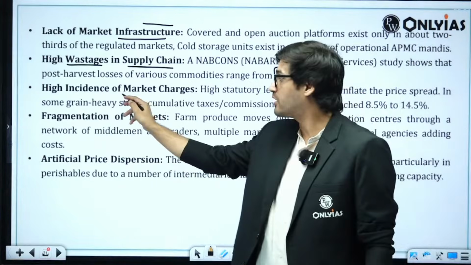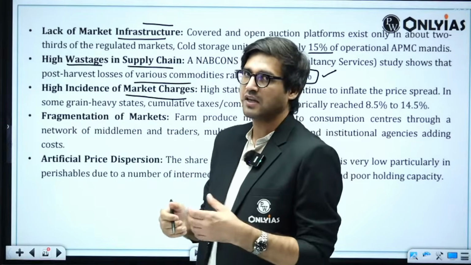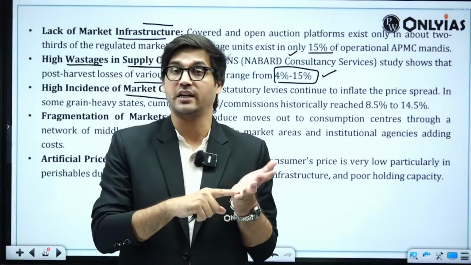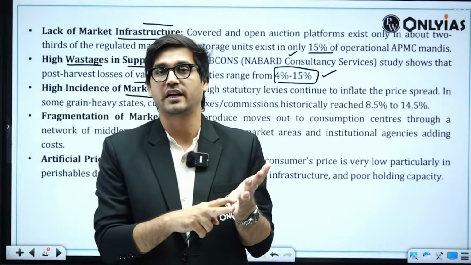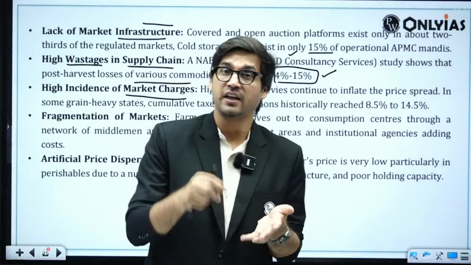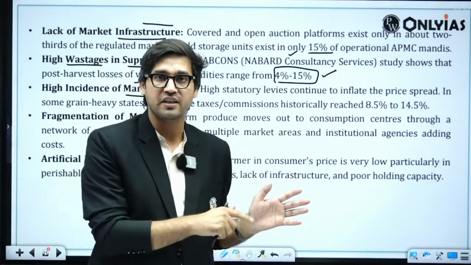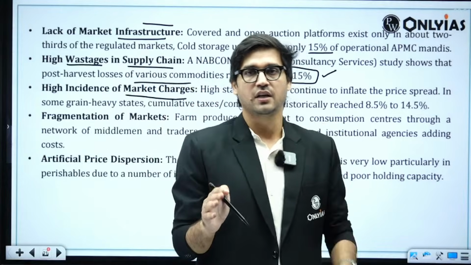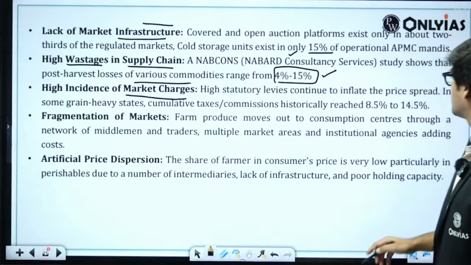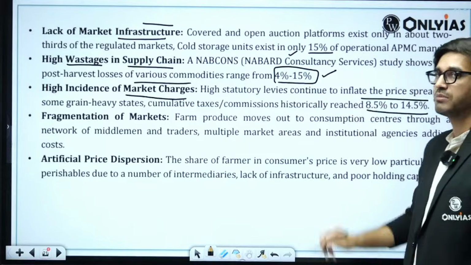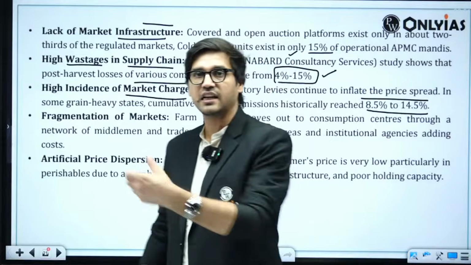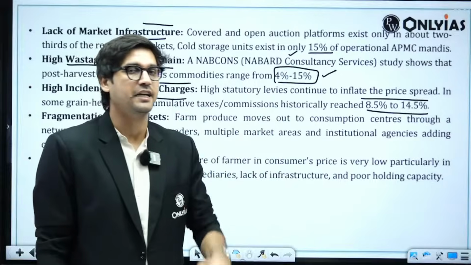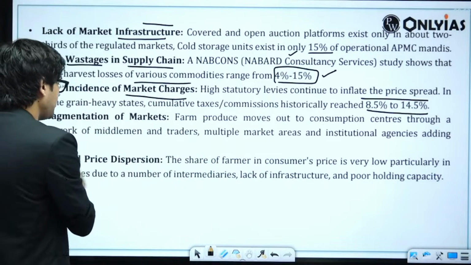Then we can also talk about high incidence of market charges, which means that APMCs are authorized to collect market fee, user charges, and taxes such as vehicle entry taxes. In addition, you have licensed commission agents, who also charge their own commission. So if we look at all the charges, they can amount to somewhere between 8.5 to 15%. These charges are either recovered from the consumer or passed on to the farmers, which creates what is called artificial price dispersion.